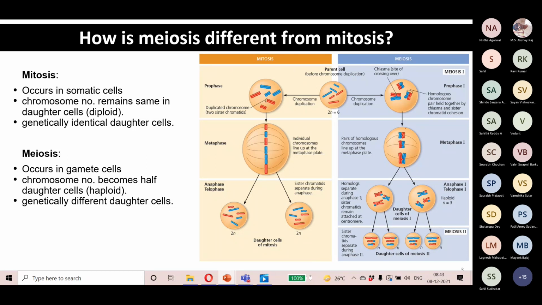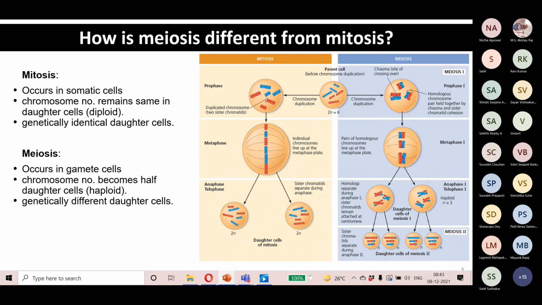After recombination, the homologous chromosomes get separated, and then they undergo chromatid separation. After this, the daughter cells receive half of the chromosomes. So this is the reductional division.